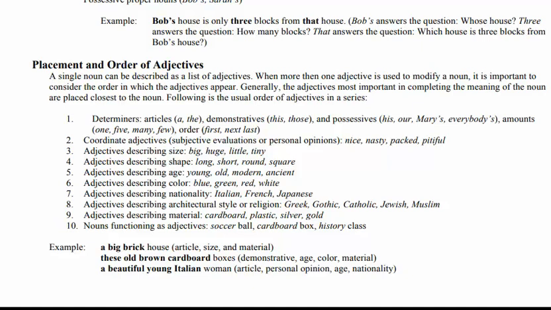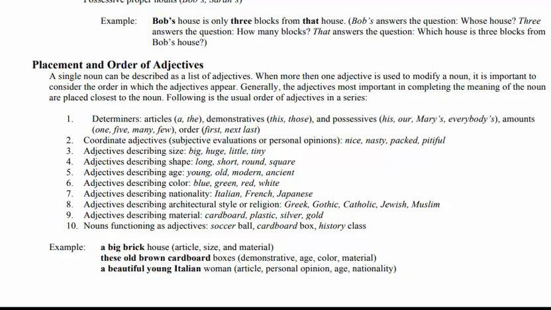So there are some rules for how they are placed and ordered in a sentence. Generally, the adjective most important to completing the meaning of the noun is placed closest to the noun. Following is the usual order of adjectives in a series.